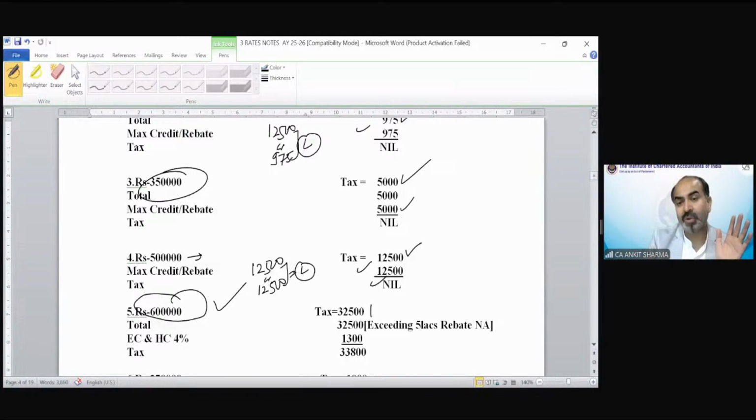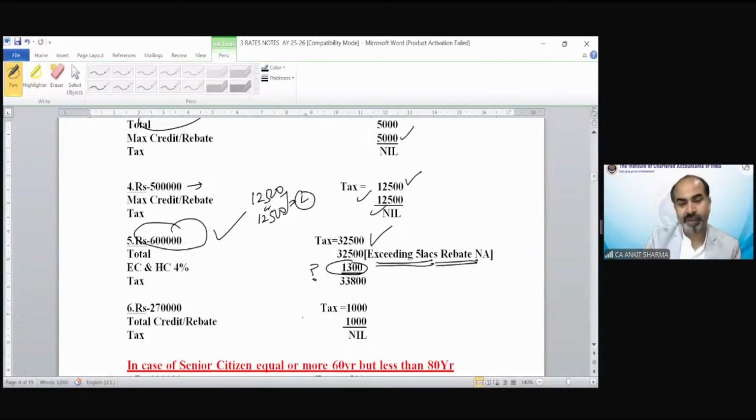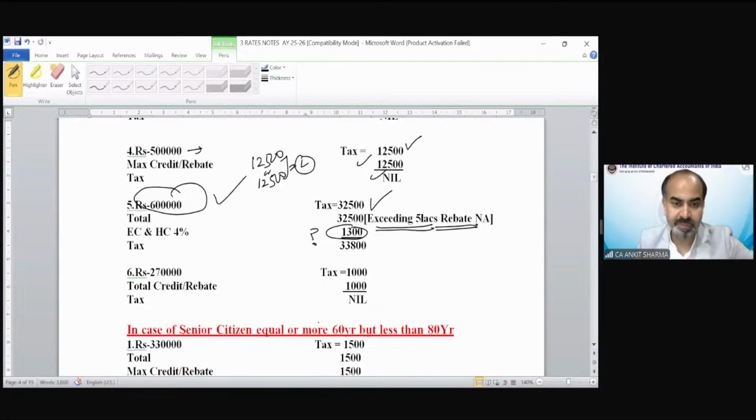Tax would be 32,500. You cannot claim 12,500 now because it exceeds 5 lakh rupees. What is this 4% that we will discuss? Do not worry about it. First of all, I am going to explain the rebate concept. If income is 270, rebate would be 1,000.